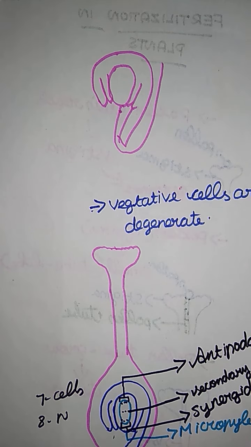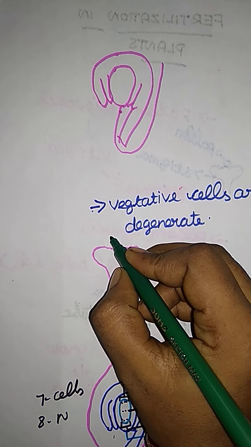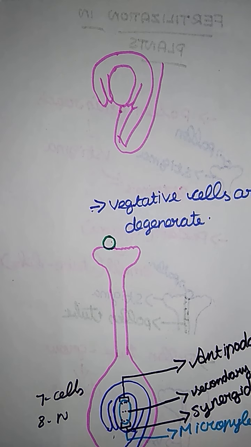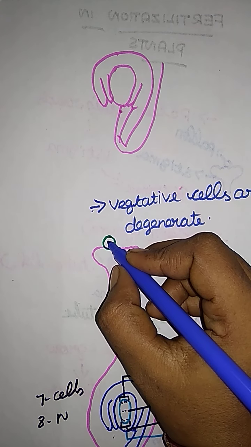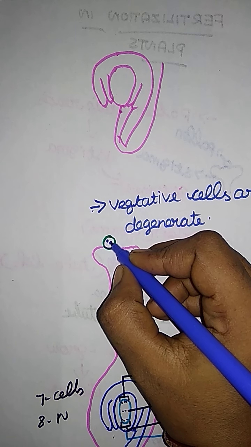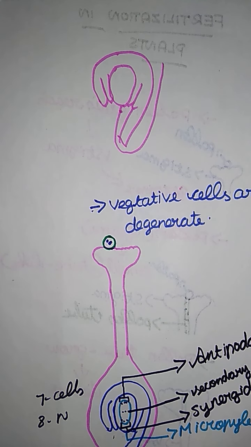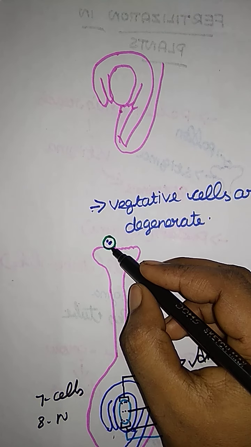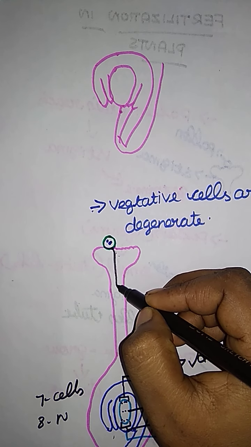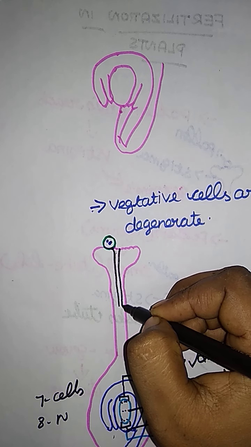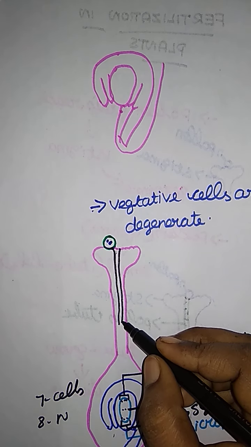And now, once the pollen is attached to the stigma surface, they have 2 types of cell. We already said that the first one is the vegetative cell and the next one is the generative cell. Once they are on the stigma surface, they make a pollen tube with the help of a tissue present in the style.